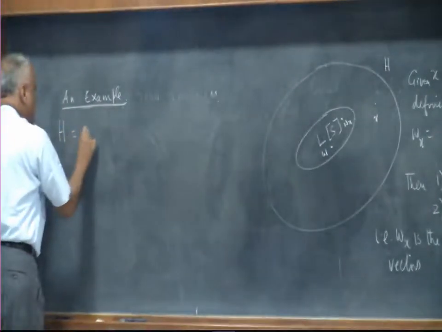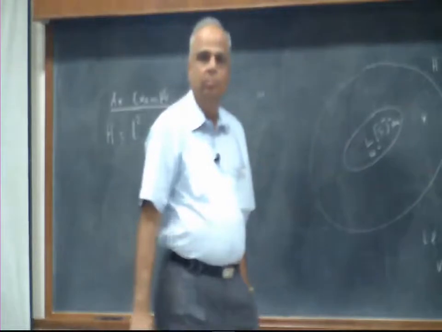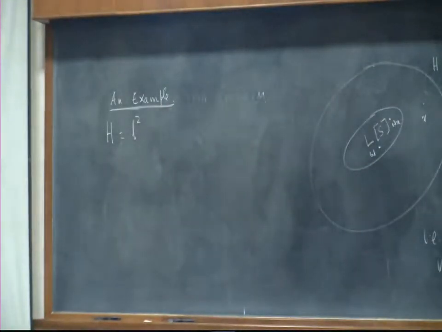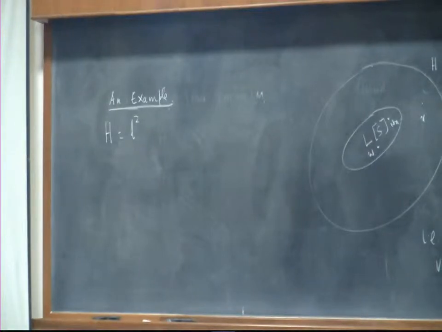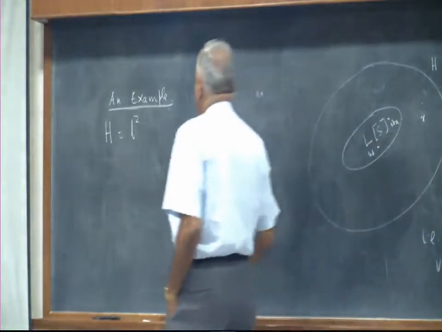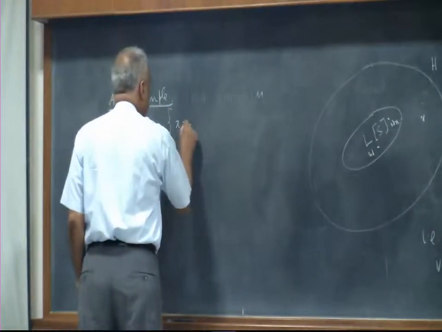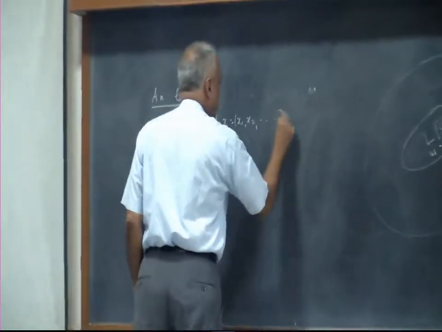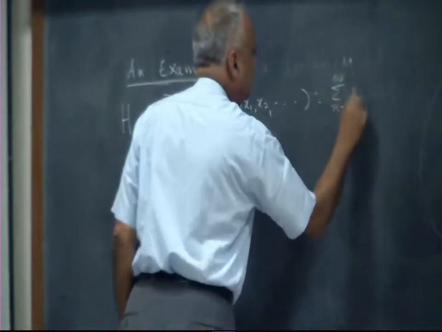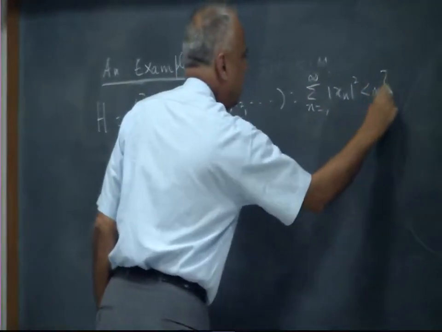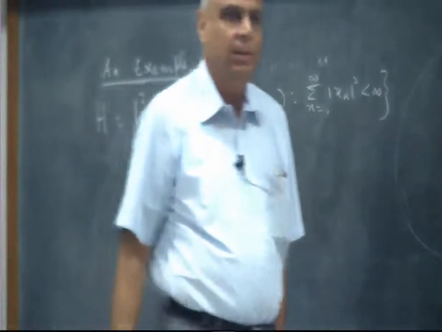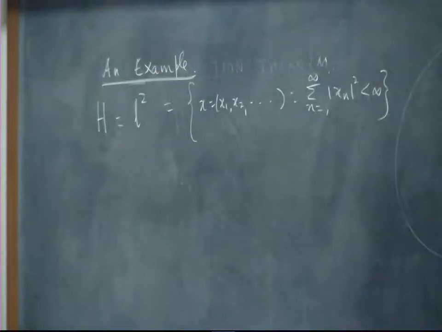Let us take H to be L2 over R or C, it does not matter. Let us take L2 space. What does it mean? All sequences, sum of squares of the components is finite. So, we are going to look at L2, which is the set of all sequences such that summation n equal to 1 to infinity mod x n squared is finite, and with the usual norm and the inner product, the same usual stuff. So, that is what we are going to look at, the little L2. Then this is replaced by L2 now.